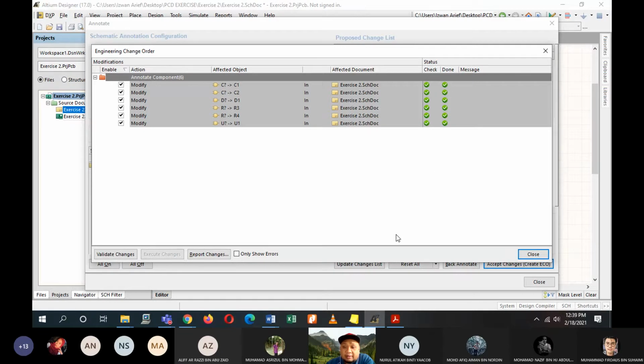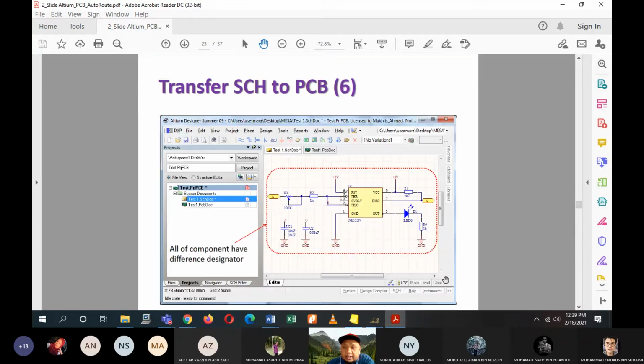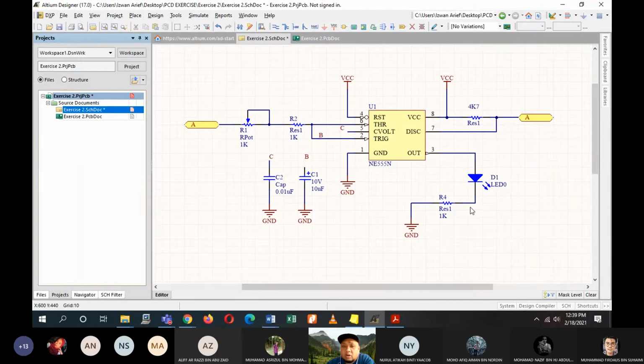Green check. This green check identifies that it has already been changed in your schematic just now. Here, ensure the check and done status is all correct, and then you can check your schematic. Click close and close again. Now all of my components have their own designator. C2, C1, U1, this resistor is 7K, D1, R4. So where is my R3? R2, R3.